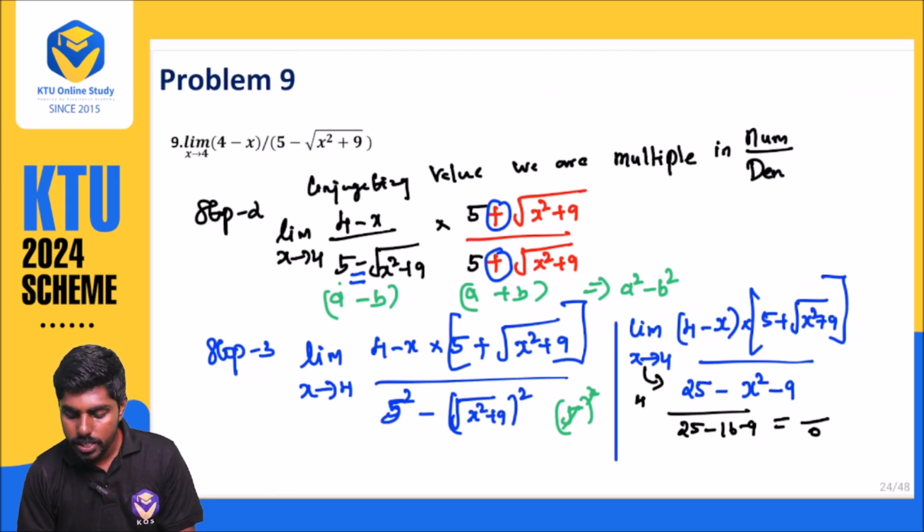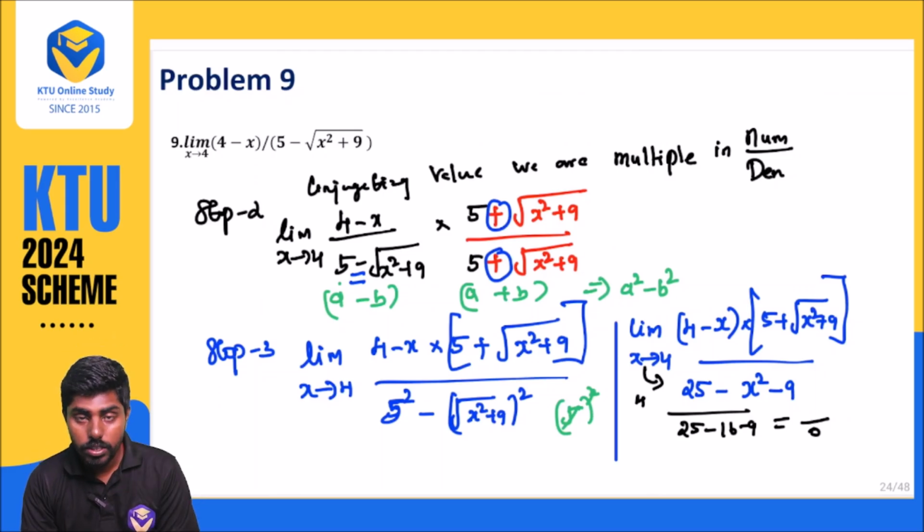We want to simplify again. Don't make a mistake here. When you apply the value, you are getting 0 by 0. So don't apply the value of 4 now. Don't apply x approaches 4 yet, because again you are getting undefined.